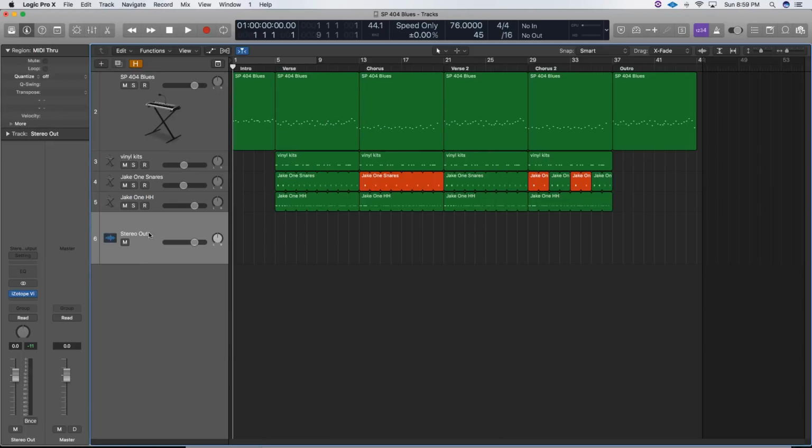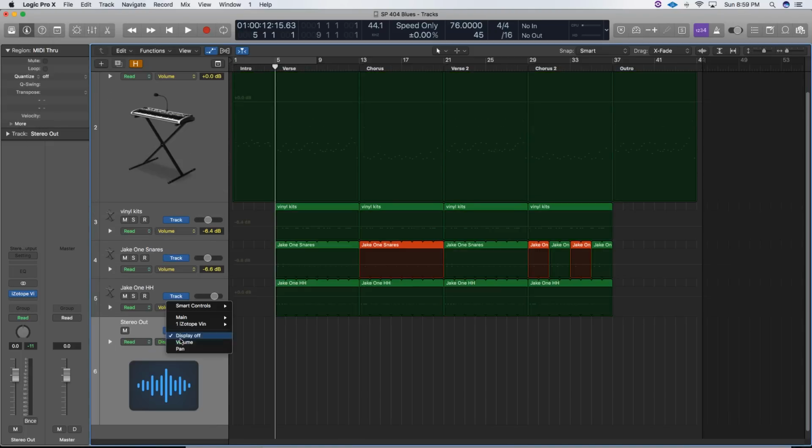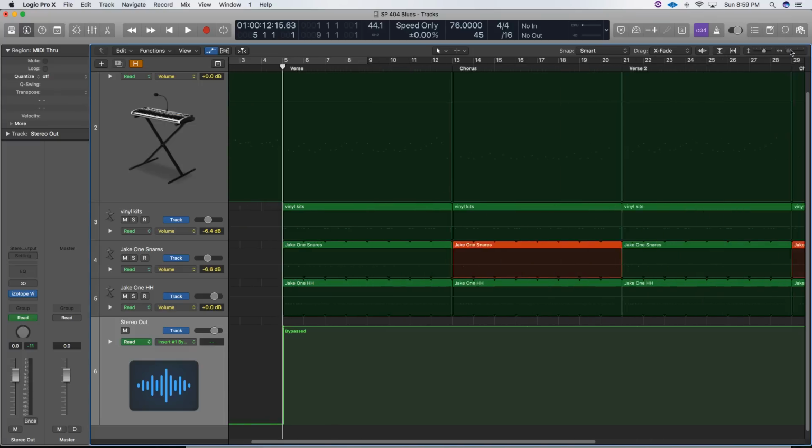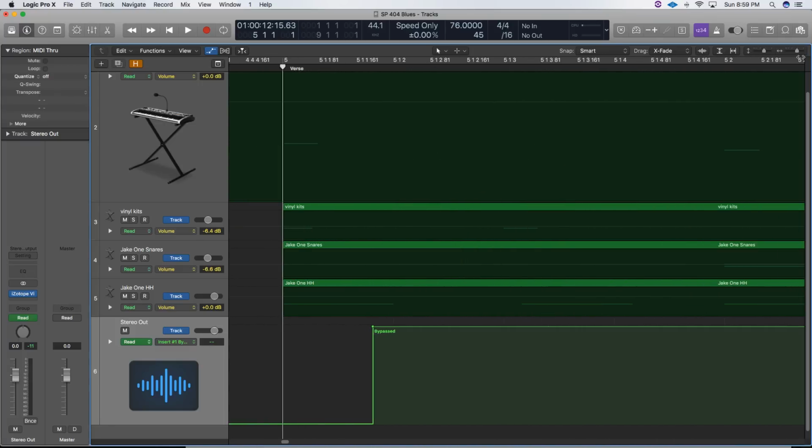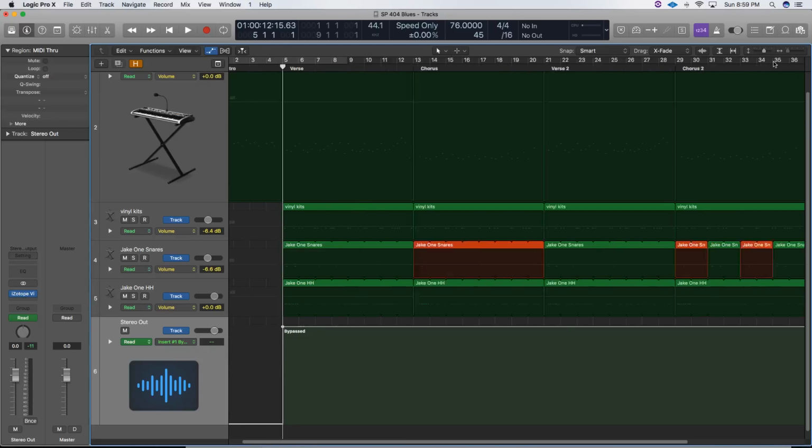Now what I'm going to go ahead and do is bypass the plugin past this point. To do that, all you have to do is hit A on your keyboard. It'll take you to this automation page. Go to main, insert one bypass, and then click in the automation. Make a dot by clicking again, and then just drag it up. Eventually it should just say bypass, and you're going to want to keep zooming in and make sure bypass is perfectly on that measure, and then you should be good.